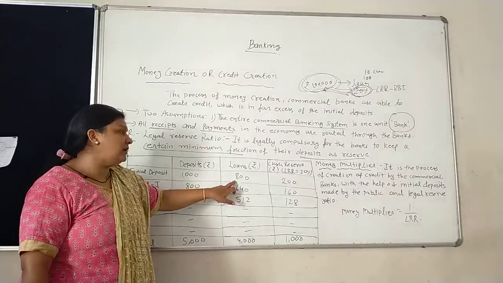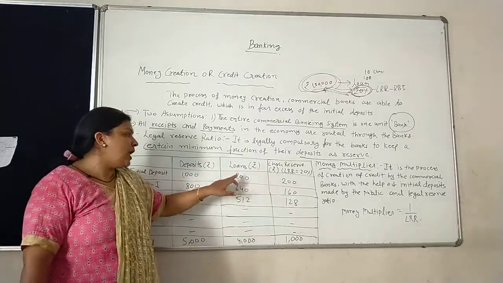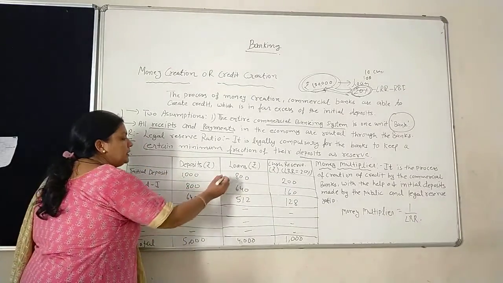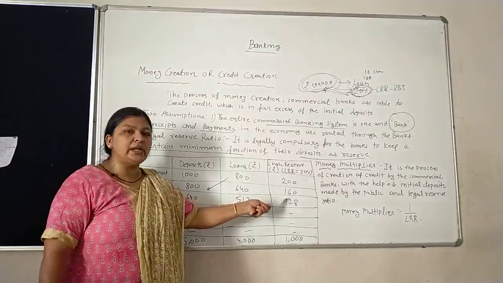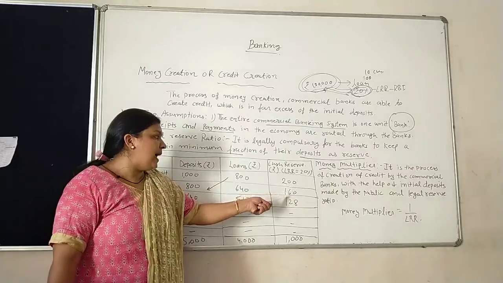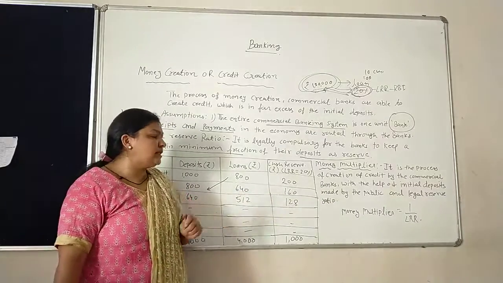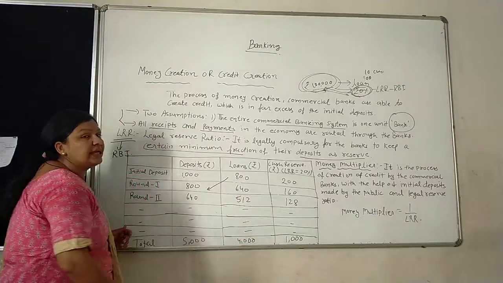Now how much money does the bank have? 800 only, because the rest is reserve. So now we take 800. Among the 800, what is the 20%? 160 is the 20% amount. Fine. So the bank's LRR is 160 rupees. So 800 minus 160 is 640.